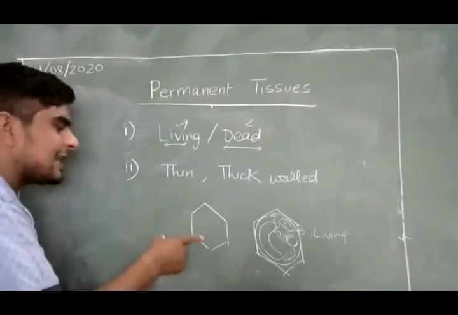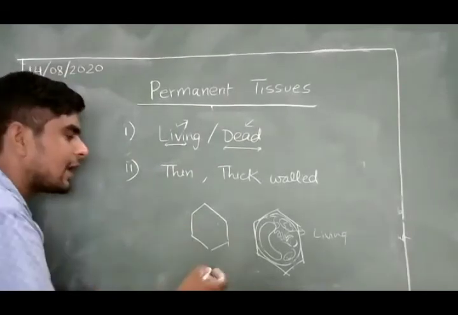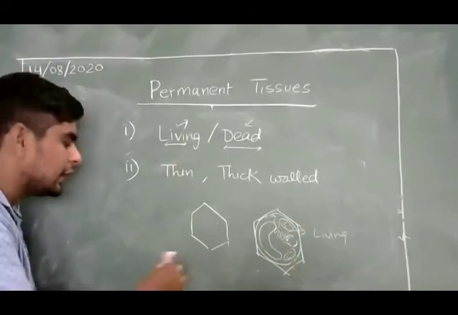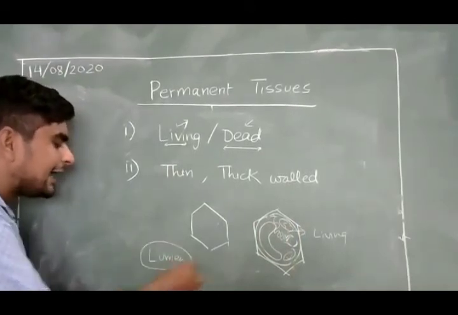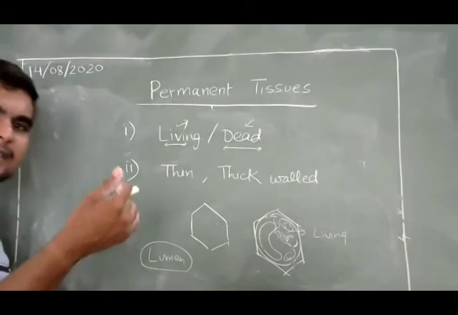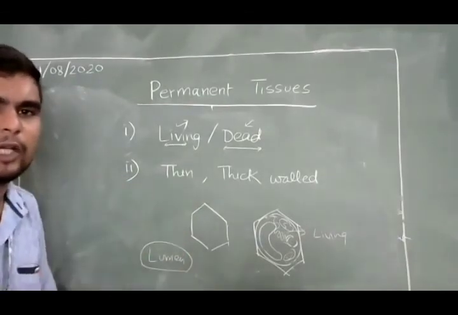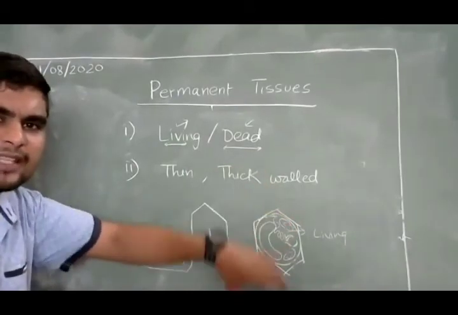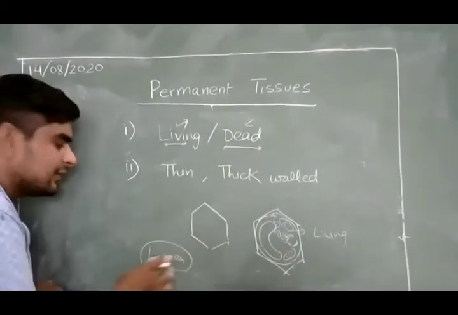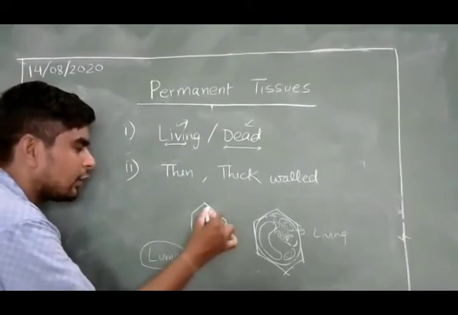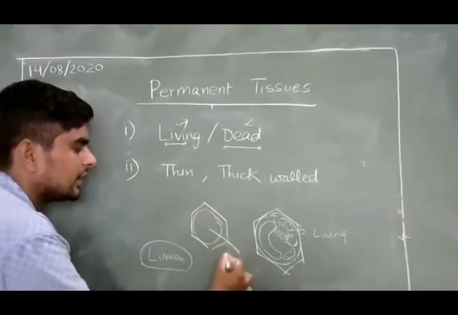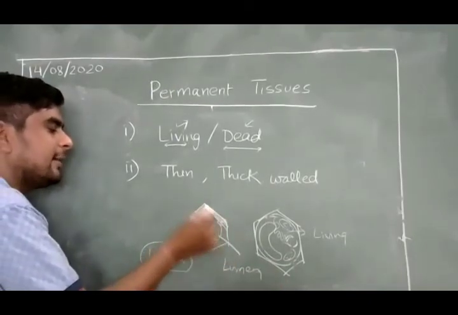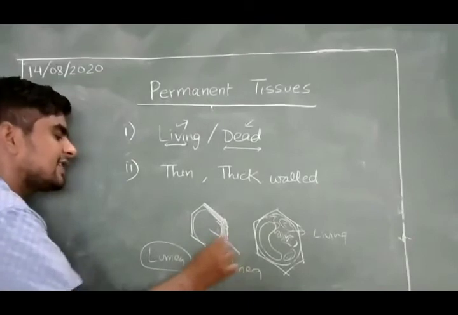Okay. But if a cell becomes dead in the plants, so what will happen? All this content inner to the plasma membrane is called lumen. Any open cavity or any open space inside a membrane bound thing is called lumen. जब तक सेल लिविंग होती है, ये सारी चीजें ल्यूमन मानी जाती हैं. All of the content in cytoplasm. But as the cell dies, this lumen becomes a cavity or a hollow. Between the cell wall and lumen there deposits a secondary compound that is lignin.